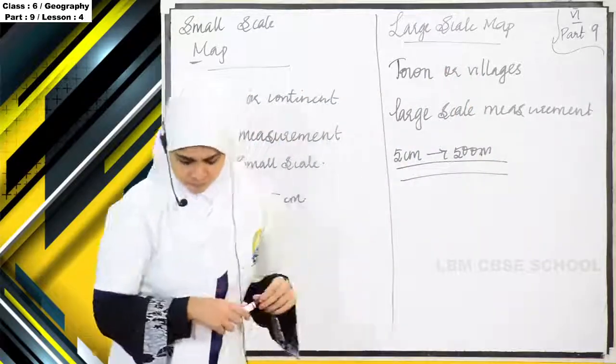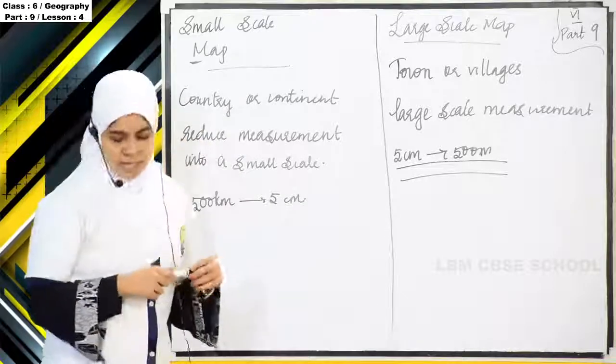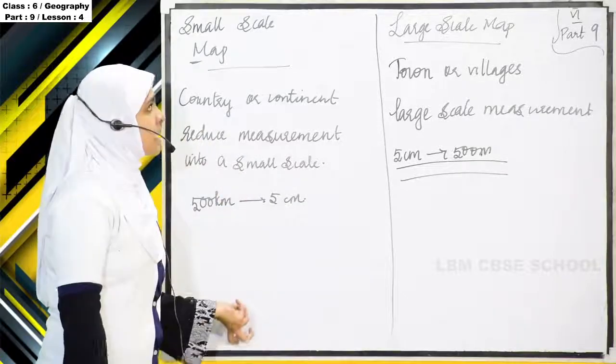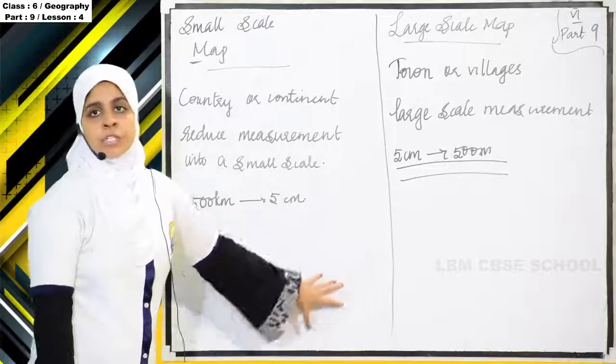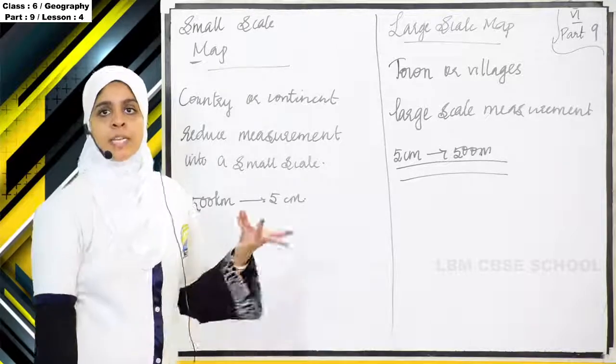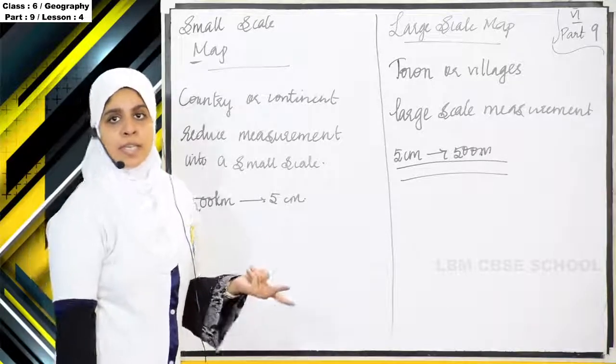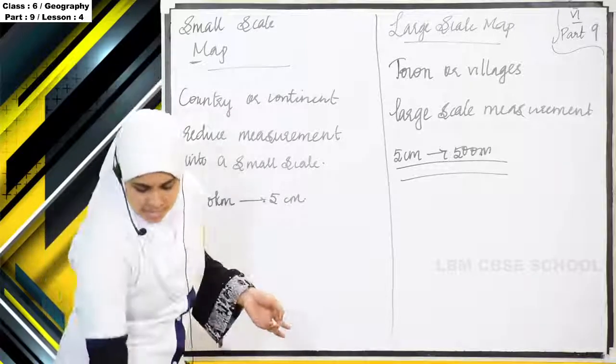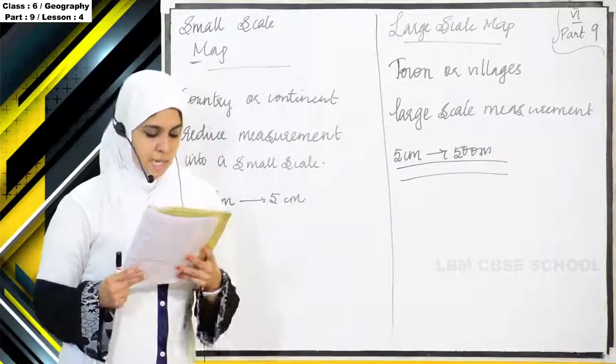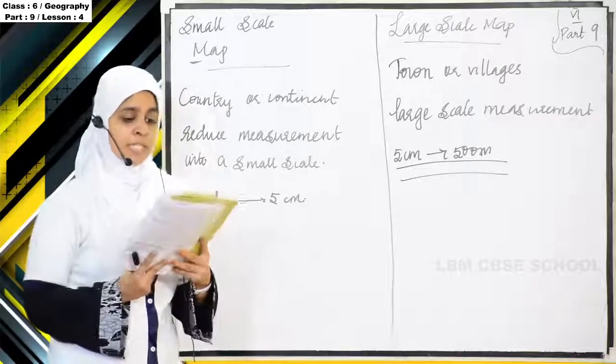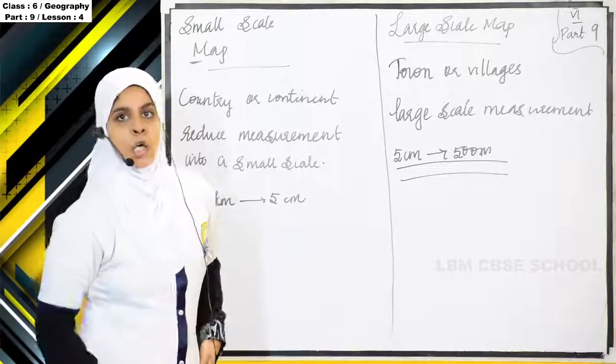Okay. So in today's class, we have learned about the difference between small scale map and large scale map, and also we have discussed about some terms like compass, atlas, etc. Okay. So in the next class, we will finish the chapter with our last topic, that is conventional symbols and magnetic compass. So that's it for today.